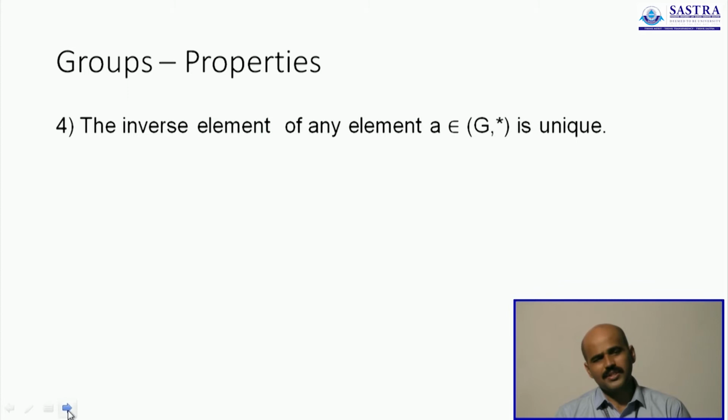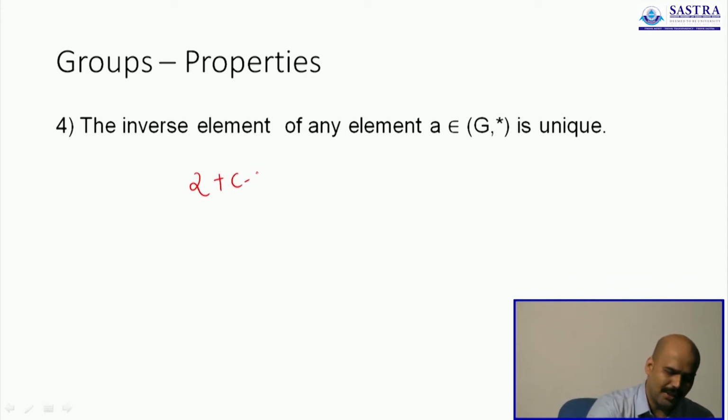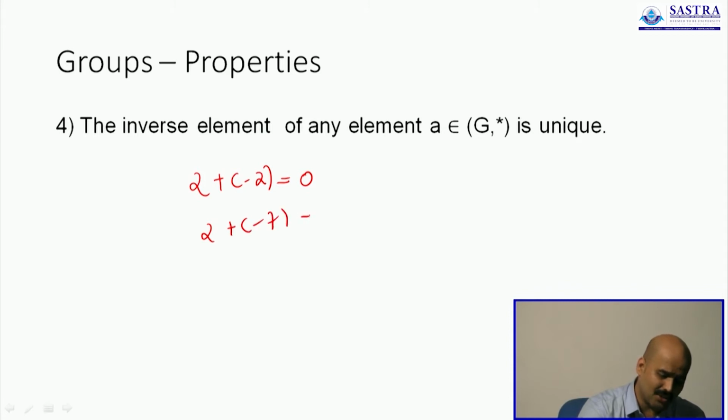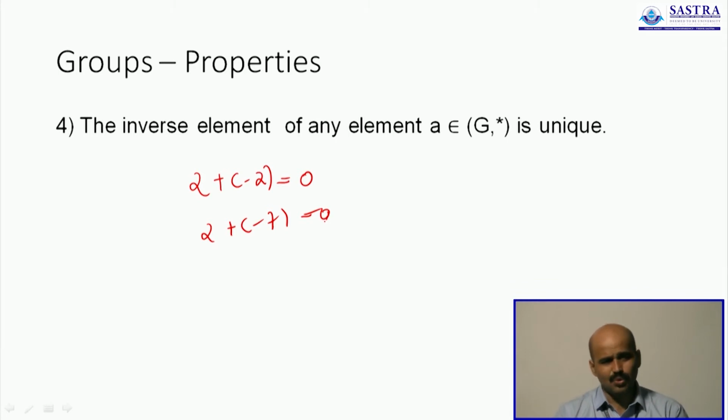And the last property is that the inverse element is also unique. We saw in the first property that the identity element is unique. Similarly, the inverse element is also unique. What do we mean by saying this? I get the inverse of 2 as minus 2, which means 2 and minus 2 give me 0. I claim that there is only one element, minus 2, which will fit the bill here. I cannot add 2 and minus 7 to get back 0. You will never get the identity element back for any other number added with 2.